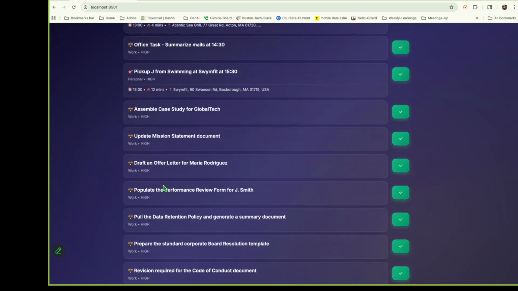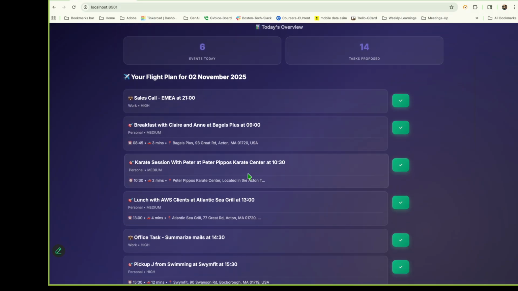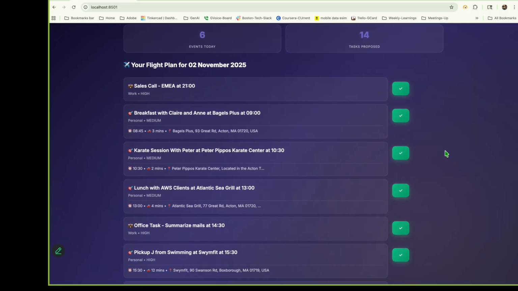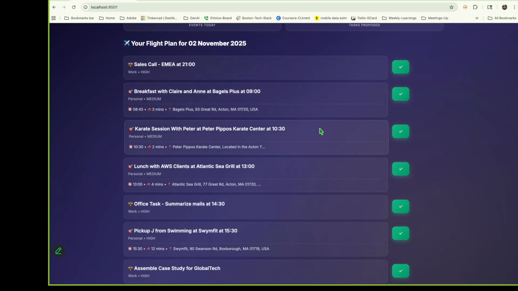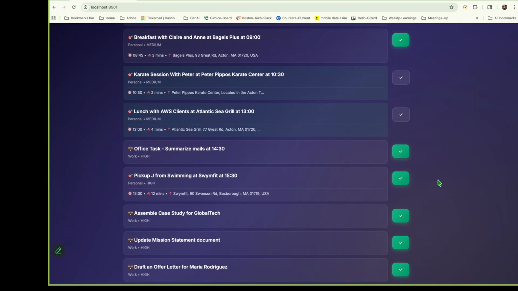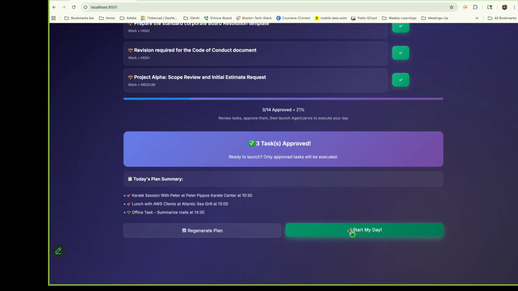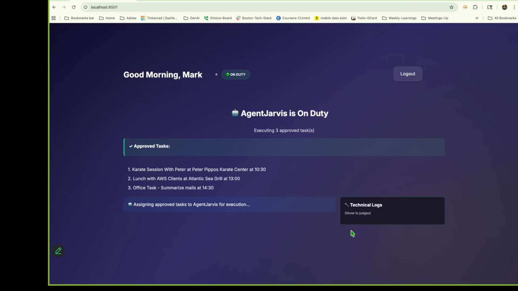There are so many tasks and Mark cannot handle it. Mark is thinking, can Agent Jarvis help me? Sure. He can come and assign some of the tasks to Agent Jarvis. Let's see, I want to assign the karate session to Jarvis so that it can reschedule if I miss it. Lunch with the AWS client: can you please reserve a couple of seats at Atlantic Sea Grill, and then summarize today's emails. That sounds good. Let me approve these 3 tasks for Agent Jarvis.